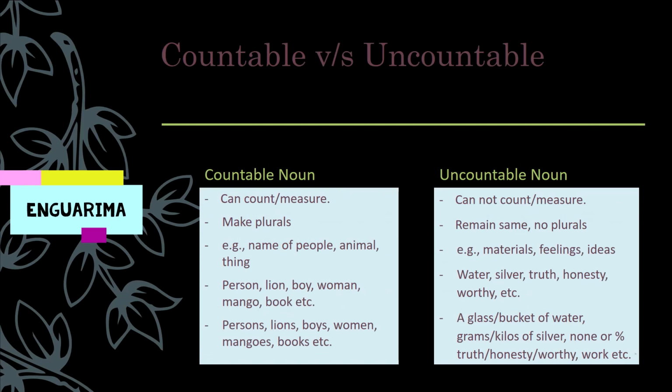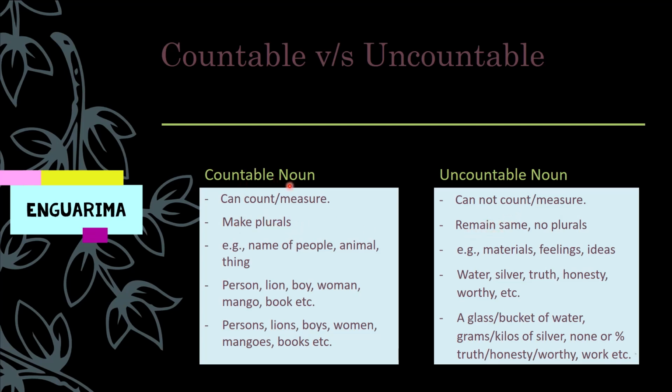Our first types of nouns are countable versus uncountable nouns. Countable noun. As the name suggests, these are countable, these are measurable, whereas uncountable noun cannot be measured or cannot be counted. Countable nouns make plurals, uncountable nouns remain the same.